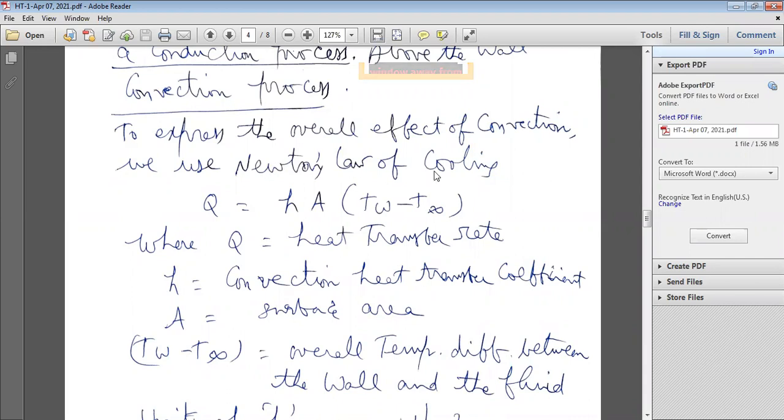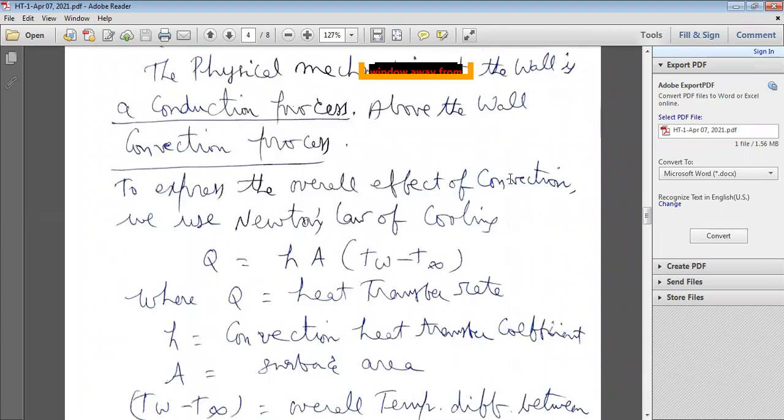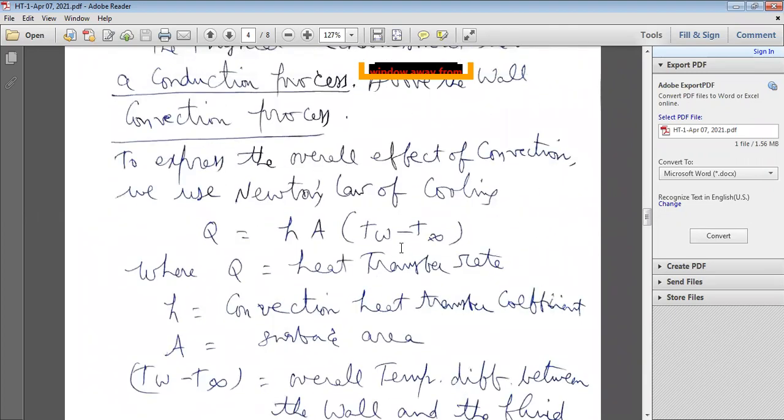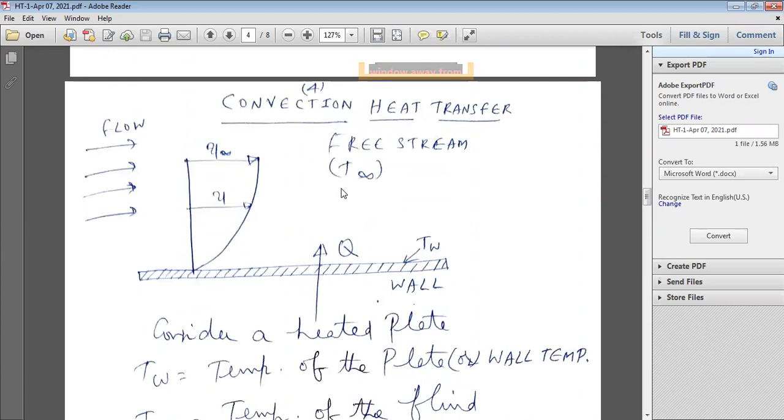What is Newton's law of cooling in convection? The heat transfer rate Q is directly proportional to the surface area of the plate, length times width, and directly proportional to the temperature difference TW minus T free stream.